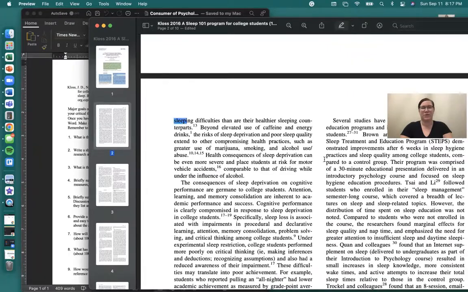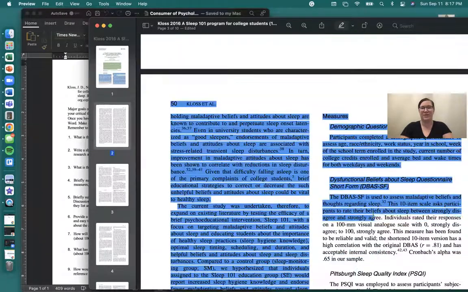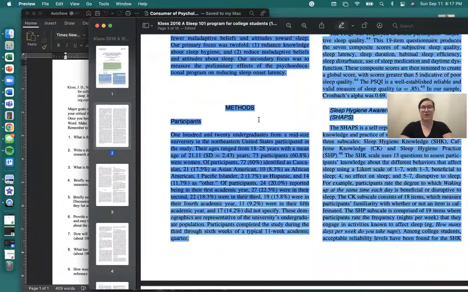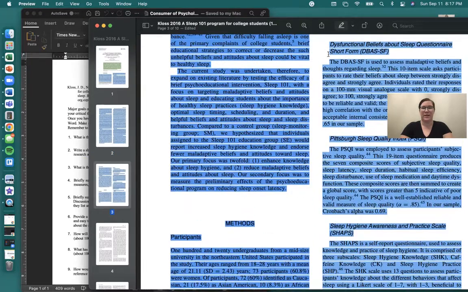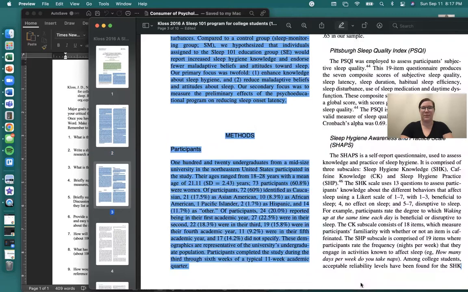There's a couple pages of just introduction material. I don't know why this highlighted. There we go.